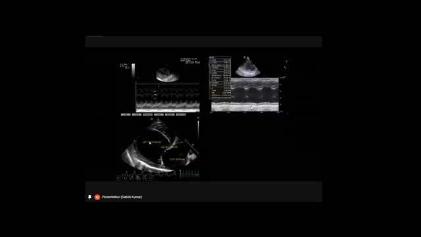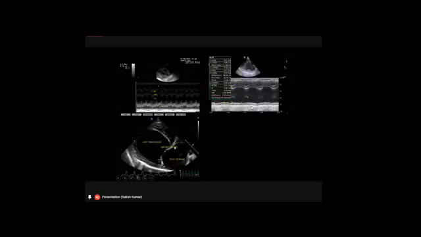This is a long axis view where the left ventricle and the left atrium are seen with the mitral valve closed here. So this is the pre-systolic or the systolic phase where the mitral valve is completely closed. If you think of this as a normal mitral valve appearance, we can see these kinds of abnormalities. You can see the kink. It can be a prolapse of the posterior mitral valve leaflet, and there is a kinking of the anterior mitral valve leaflet.